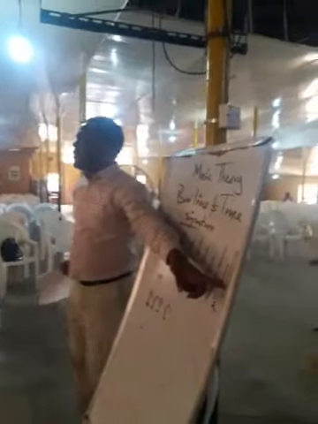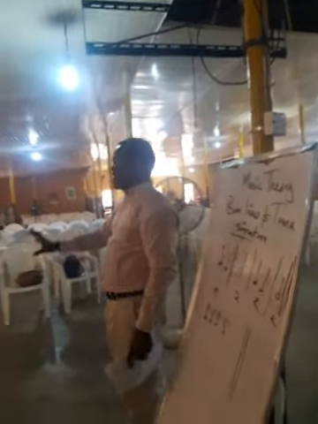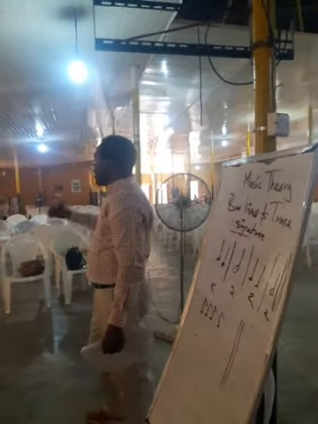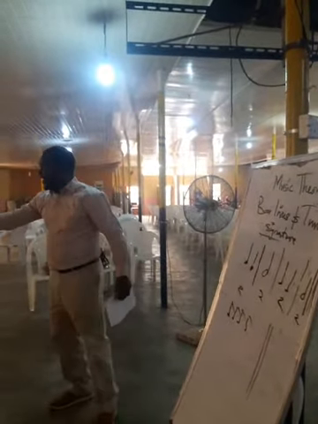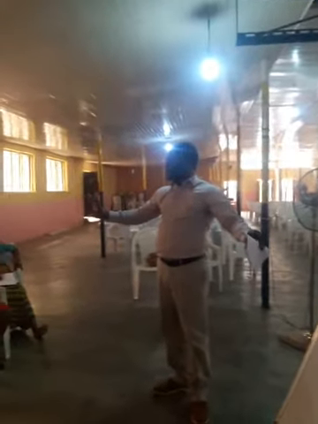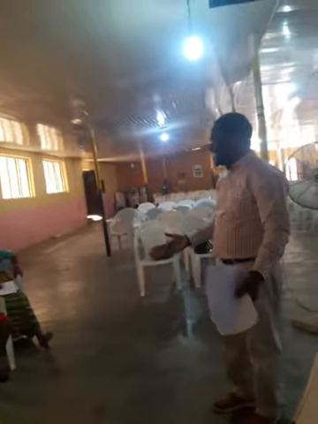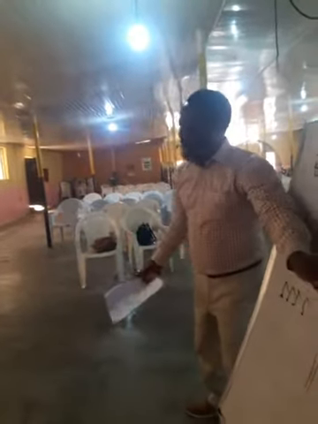Now when you see a double bar line written together, a double bar line means the end. When you see a double bar line, you won't see any music after that double bar line. It's just the end of that music. You don't do any music after the end. So, double bar line. Now you get to know bar line very well.